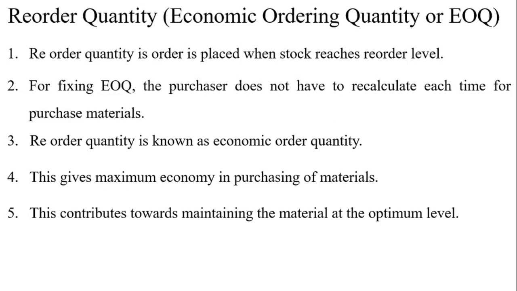That means when the stock is being consumed in an organization, whenever the stock reaches the reorder level, we need to place an order for purchasing raw materials. That is called reorder quantity.